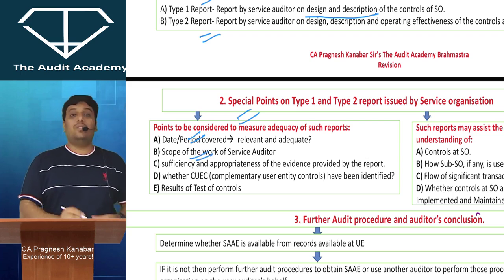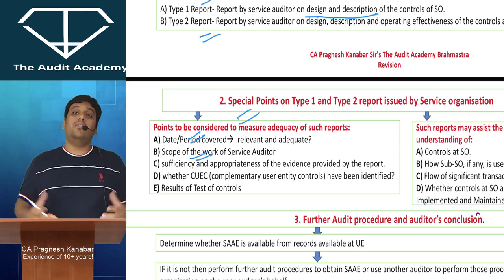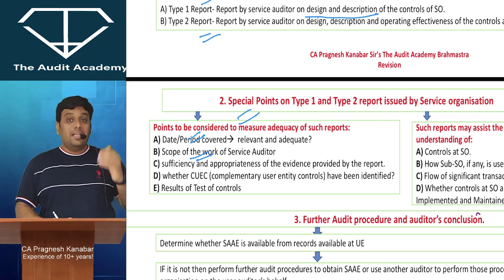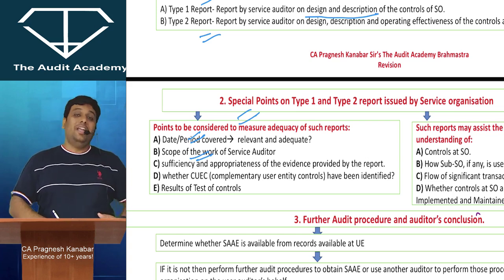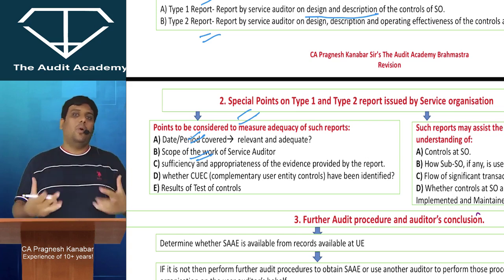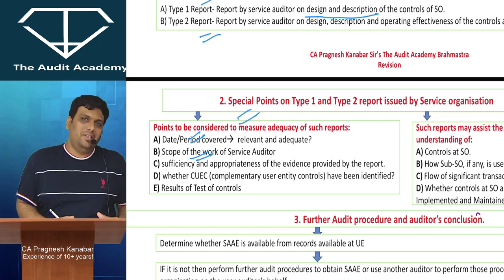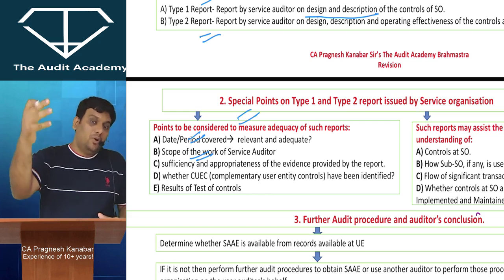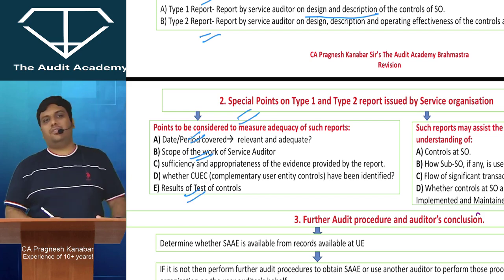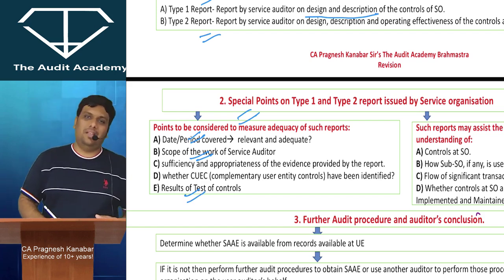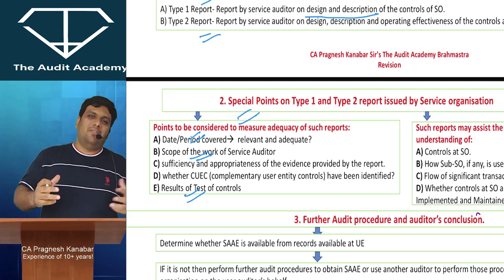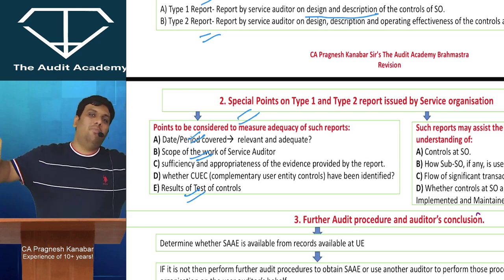We'll have to see the scope of work of the service auditor, what is the coverage of the work of the service auditor, whether he has performed adequate procedures, whether his report gives us sufficient and appropriate evidence or not. And if it is a type 2 report, then I'll have to see the results of test of controls also, yes or no, sir? Yes. So whenever we are using the work performed by others, we cannot blindly rely upon them.